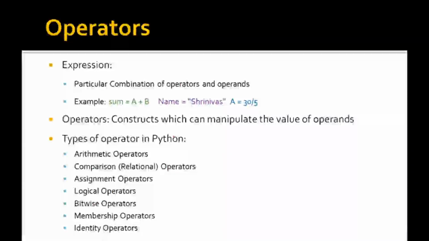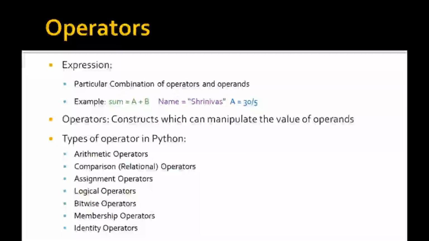First of all, we will learn what is meant by operators. Operators are constructs which can manipulate the value of operands. An expression is a particular combination of operators and operands. For example, sum is equal to a plus b. Here the equal to sign is the operator, and the operands are sum and a plus b, where a and b are the operands.